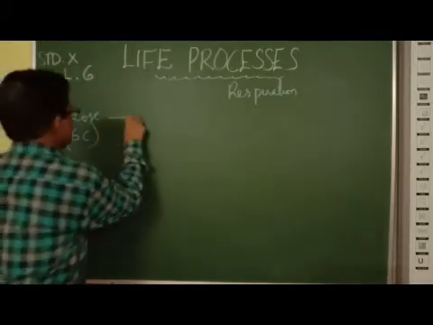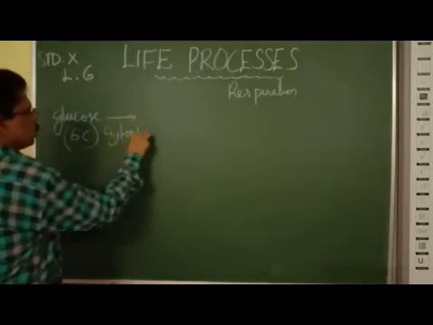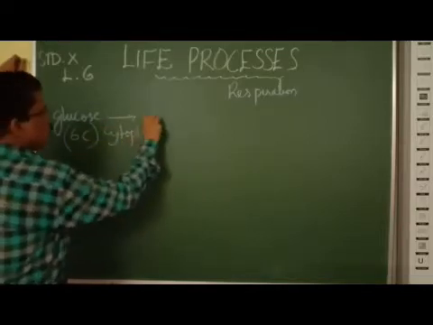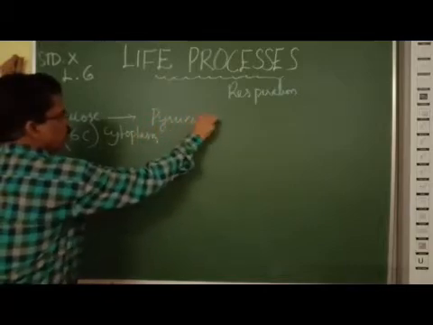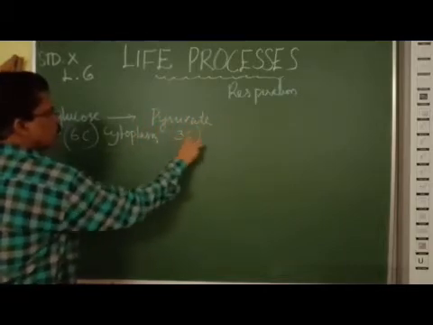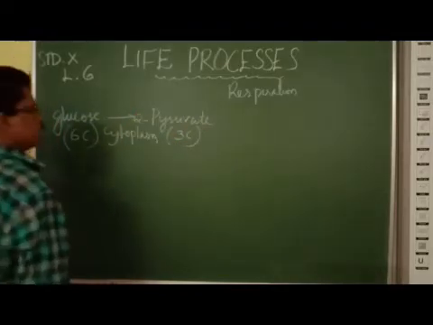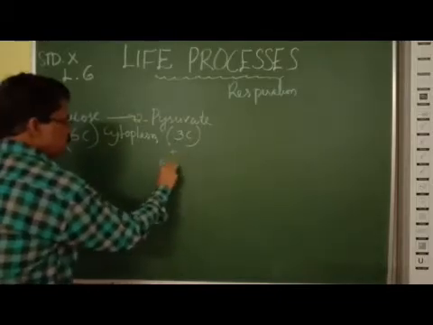Now glucose, where does it happen? In the cytoplasm. In the cytoplasm, the glucose breaks down into pyruvate or pyruvic acid. Pyruvate means pyruvic acid. That is a 3-carbon compound. So of course we can understand that 2 molecules of pyruvate are formed. Some amount of energy is also released.